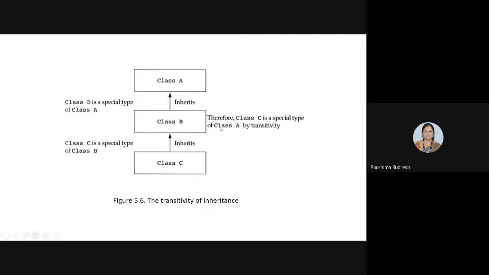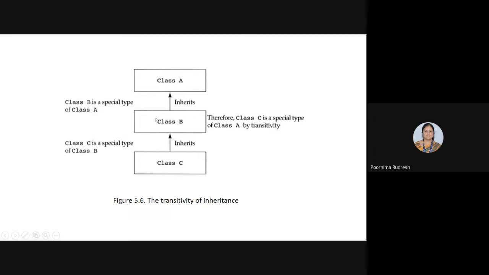In the transitivity of inheritance, at a time, a class can be a subclass and also a superclass. So here, simultaneously, the class becomes the subclass as well as the superclass. How? Let us consider this. Class B becomes the subclass for class A and becomes the superclass for class C. Why?